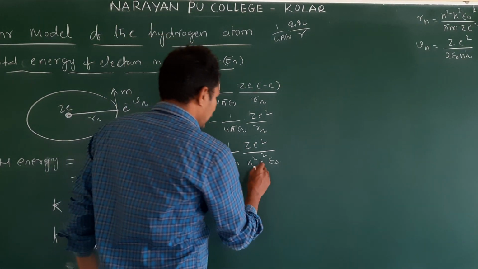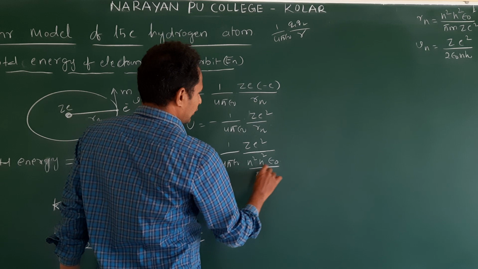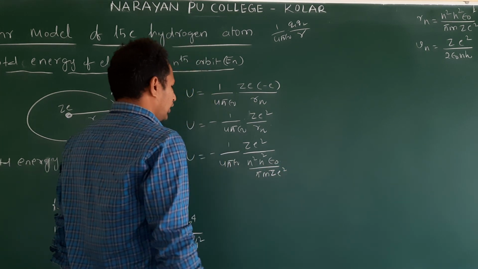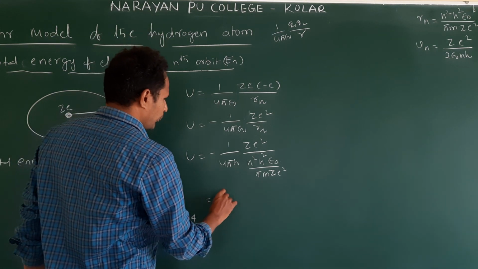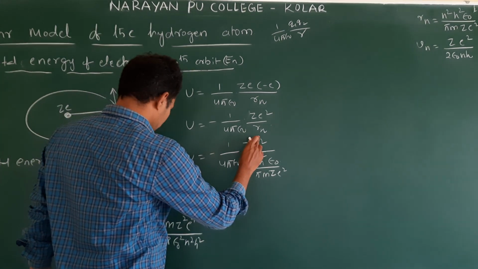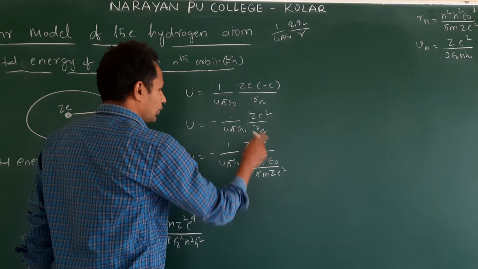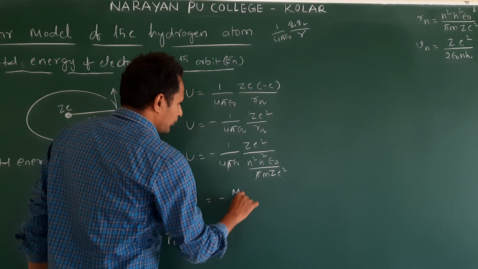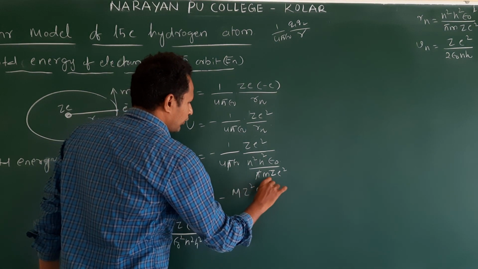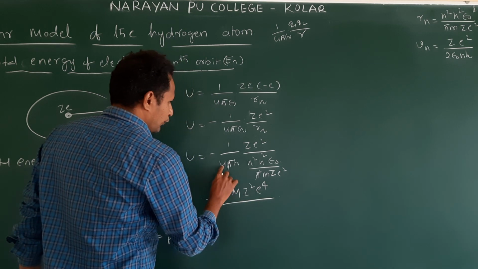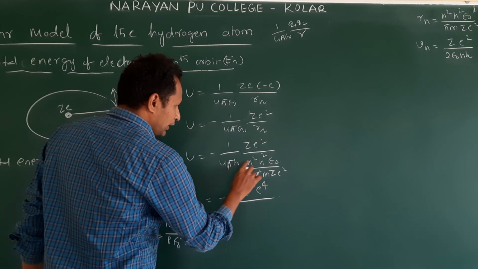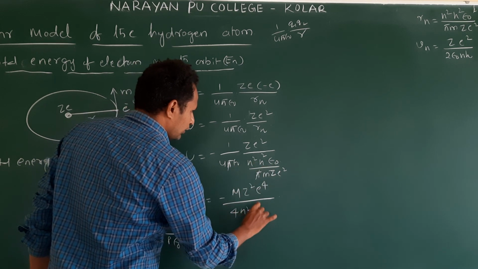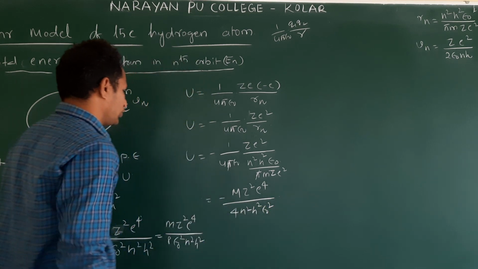The remaining goes, this is pi m z e square. Am I correct or not? Now this goes up, minus, this total comes up. Or you do one thing, pi cancels. Now this comes up m z square e power 4 by 4 pi epsilon naught square, so 4 n square h square epsilon naught square. This is U.